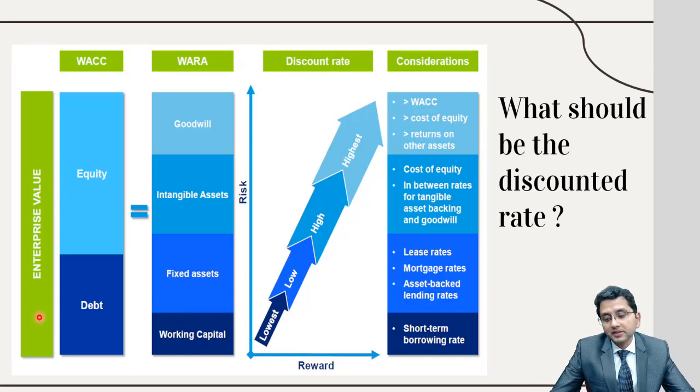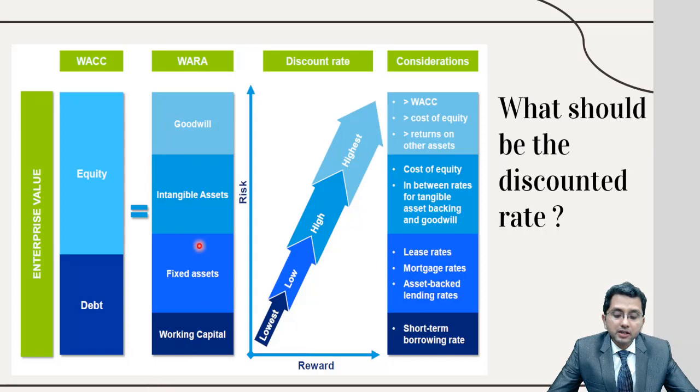So look at this. This is the enterprise value. Graphically, I'm explaining it again. Suppose this much is debt and this much is equity, and you calculate the weighted average of cost of equity and cost of debt. That is called WACC, weighted average cost of capital. Now, in the balance sheet, the sum of debt and equity must be equal to the sum of assets. So the sum of debt and equity must be equal to working capital, fixed assets, intangible assets, and goodwill.